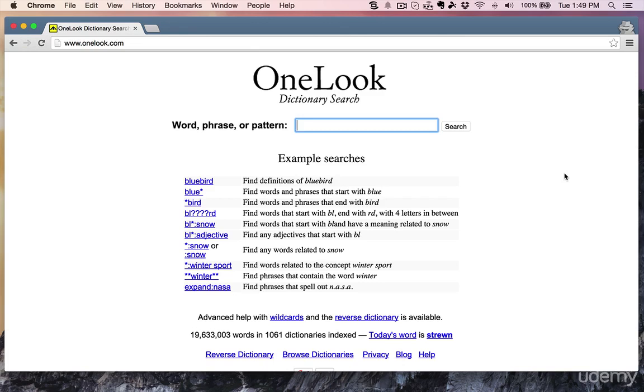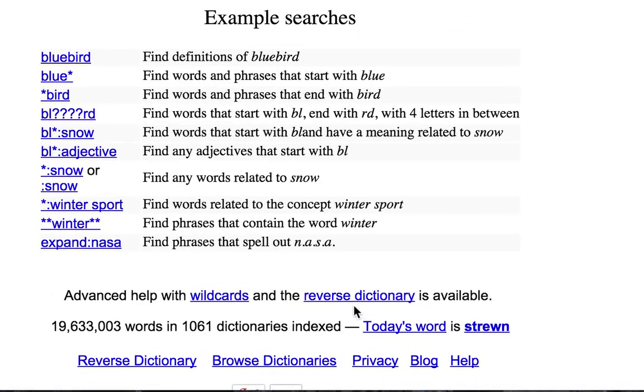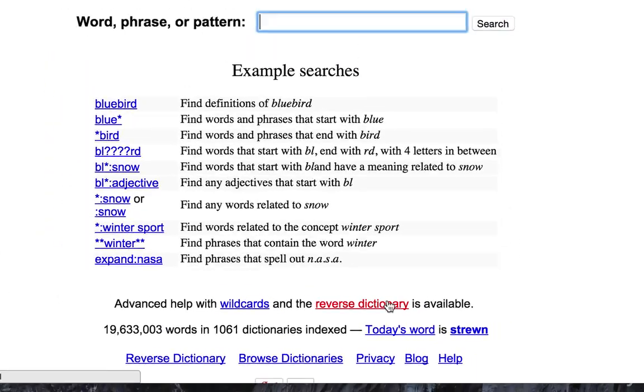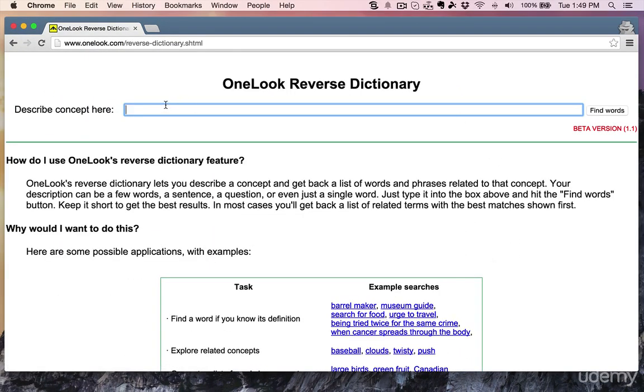Young, who's an app developer, but also the host of the appmasters.co podcast. And so what you see here is OneLook is a dictionary search, but there's an option at the bottom called reverse dictionary. I'm going to click on it, and here I'm going to be able to enter keywords, and I'm going to have other ones that are going to be suggested.